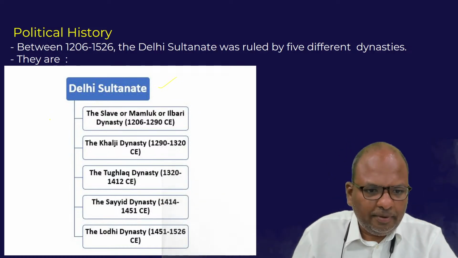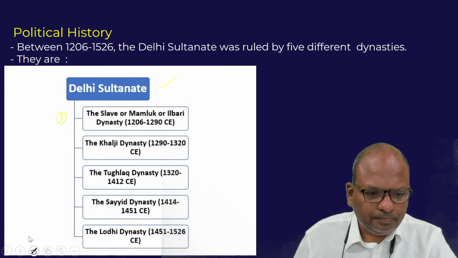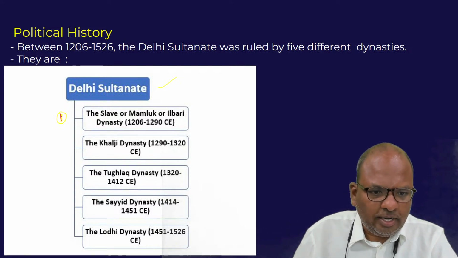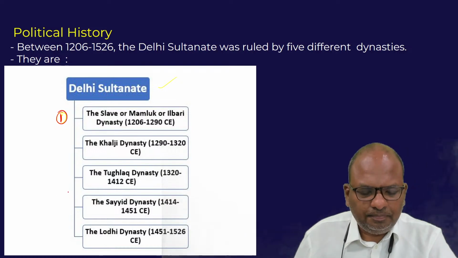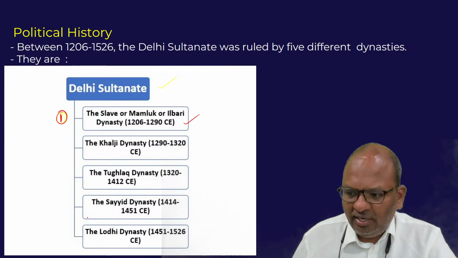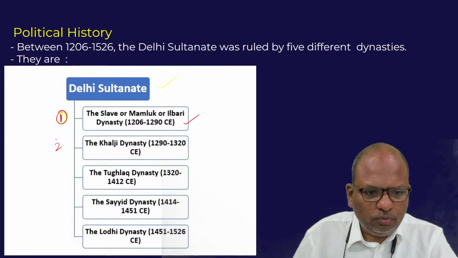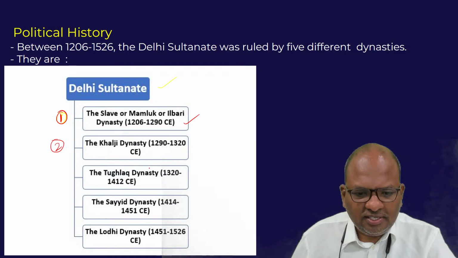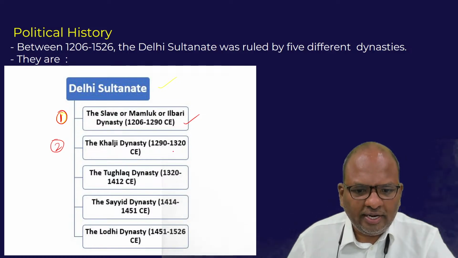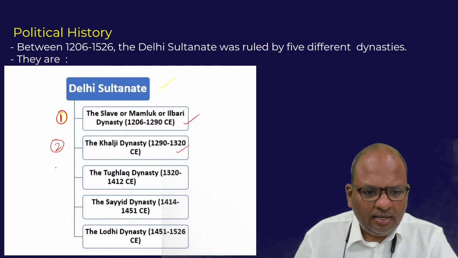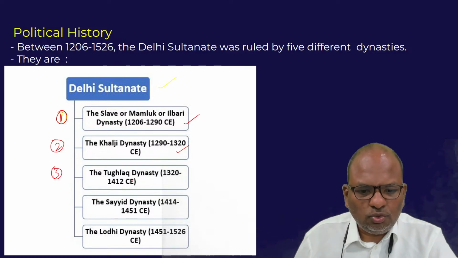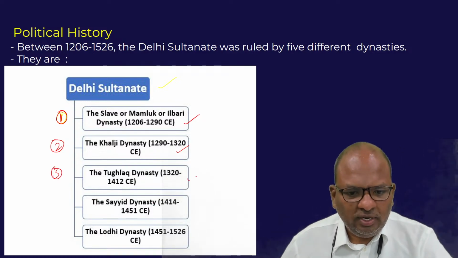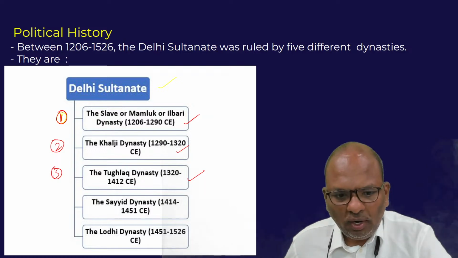The first one happened to be the slave dynasty, which ruled between 1206 and 1290. The second was the Khalji dynasty, ruled between 1290 and 1320. The third was the Tughlaq dynasty, ruled between 1320 and 1412 AD.